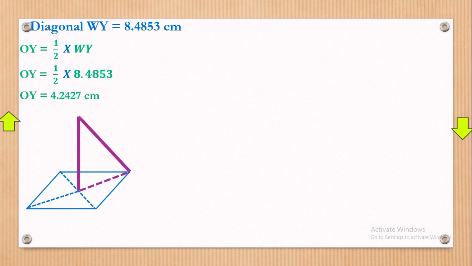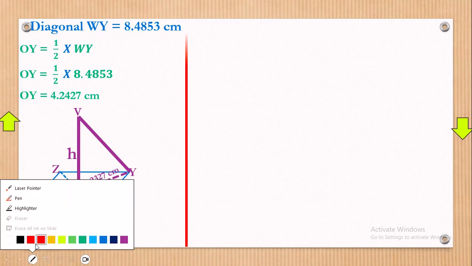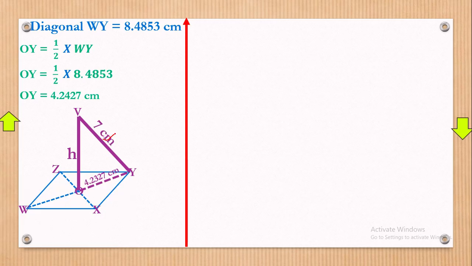I'm highlighting them for you to see which triangle we're going to use here. That is our height h, and this is 4.2327, you can really see. Now we have 7 centimeters for this area here. That triangle is what I'm trying to pick out here.